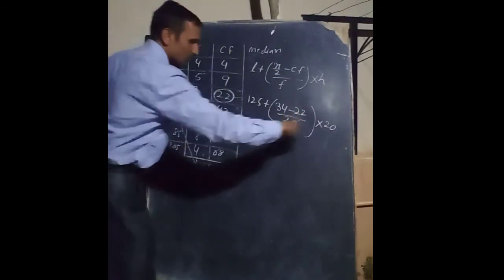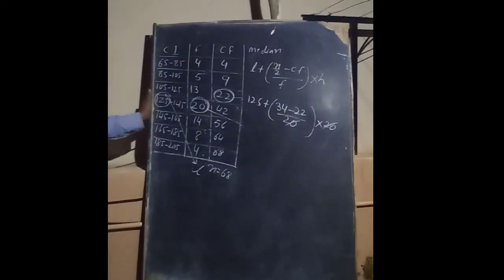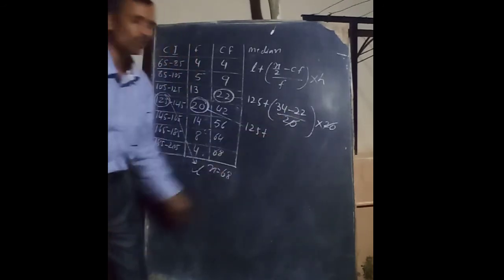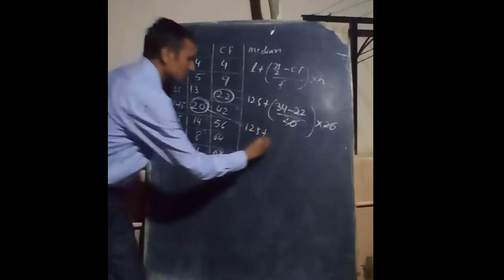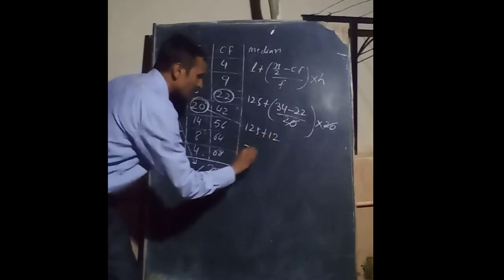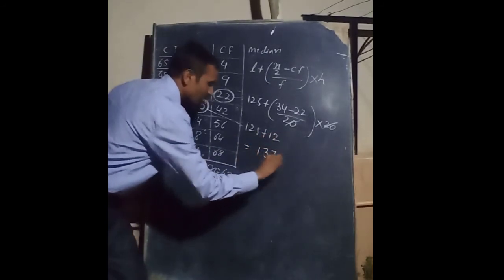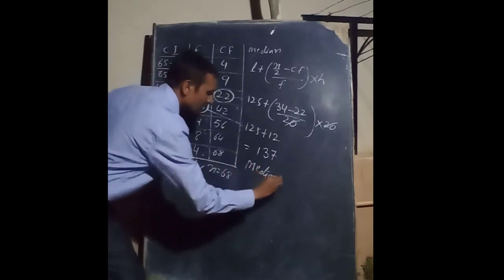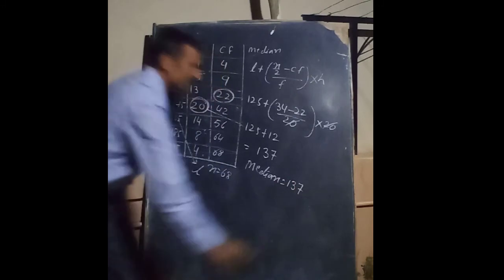We can cancel these two numbers. What remains: 125 plus 34 minus 22, which is 12. So 125 plus 12 is 137. The median of the given data is 137. This is the answer.